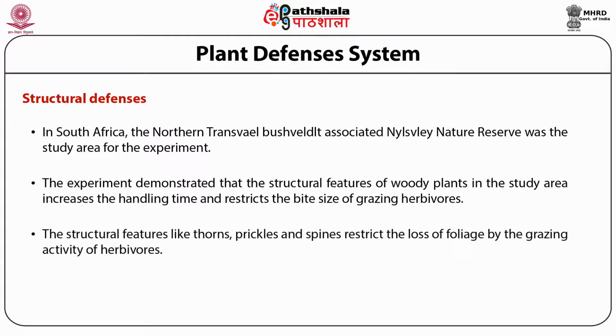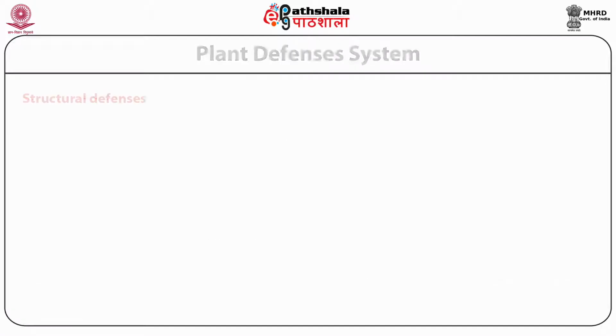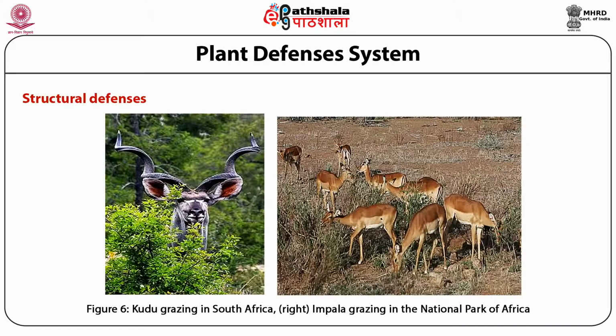Structural features like thorns, prickles, and spines restrict the loss of foliage by the grazing activity of herbivores. Additionally, the grazing herbivores are adversely affected and incur scars and scratches in the esophageal mucosa and buccal mucosa. This figure represents kudu grazing in South Africa, and impala grazing in a national park of Africa.